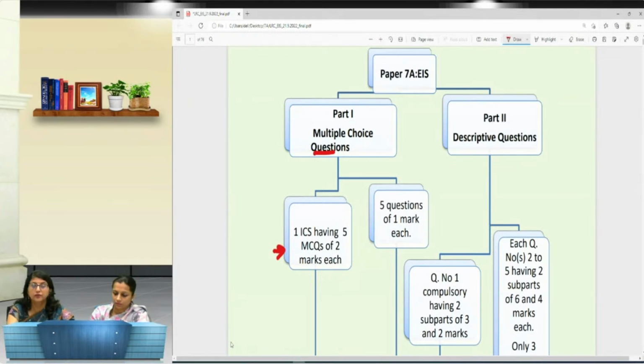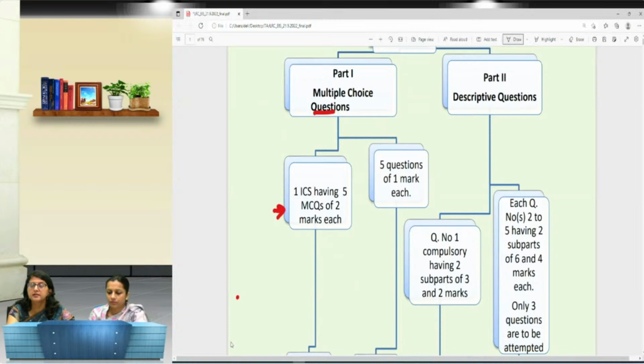The 15 marks section of multiple choice questions is a compulsory part, and it will have one ICS. ICS means you will have an integrated case scenario. What does it mean? It means that the case scenario will belong to different chapters. It would test your analytical and application skills from the entire course, and would not specifically belong to a particular chapter. So there will be one case scenario, and based on it you will have a maximum of 5 questions. They may vary from 3 to 5, and each question will be of 2 marks.